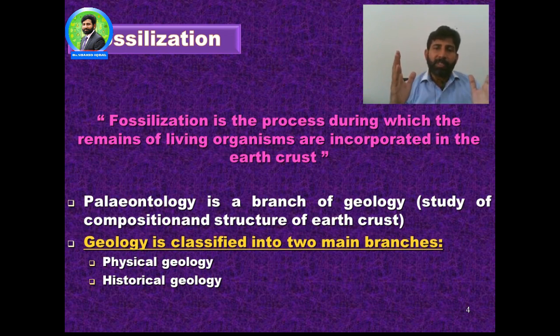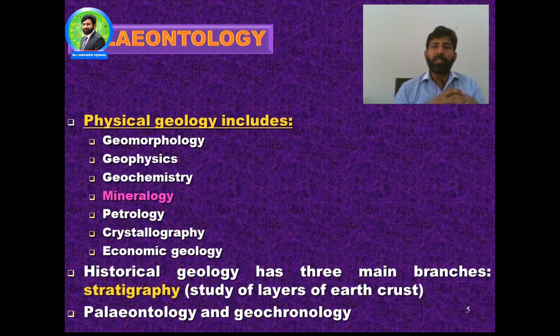Basically, paleontology is a branch of geology, which is the study of the composition and structure of the earth crust. Geology is classified broadly into two main branches: physical geology and historical geology.